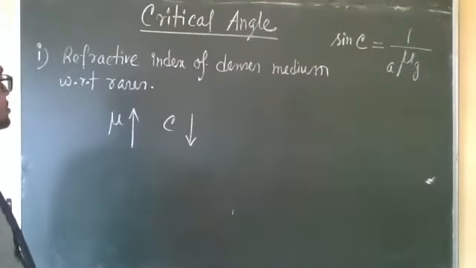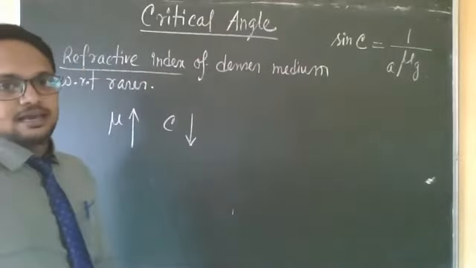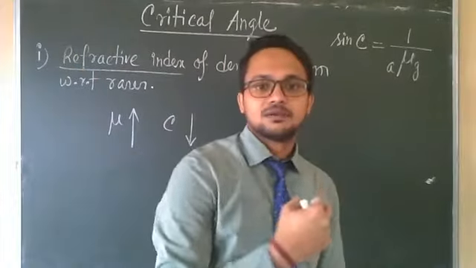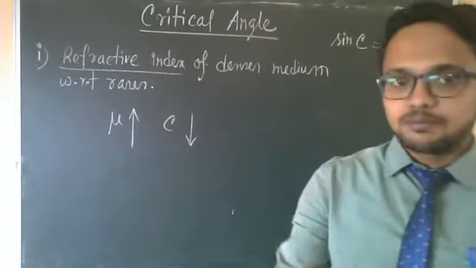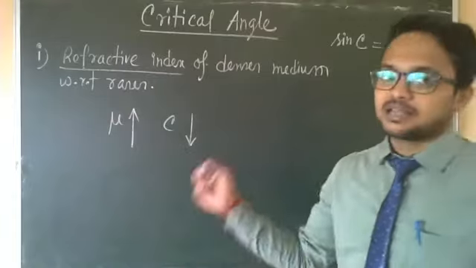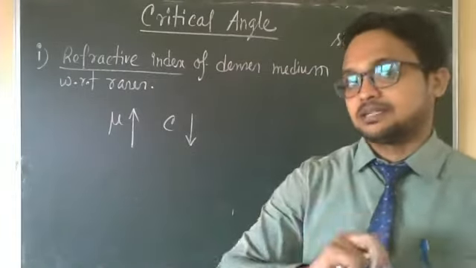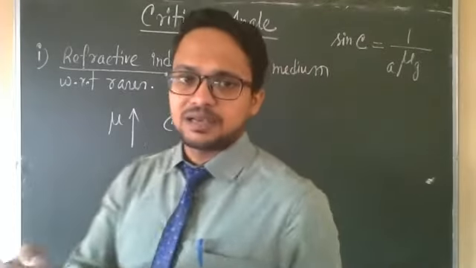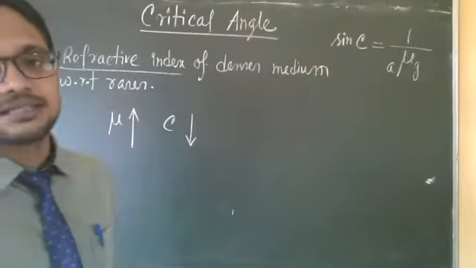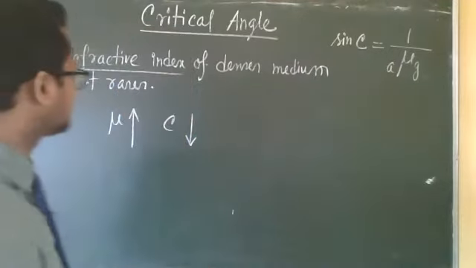Now I had already told that whenever you get this point, refractive index, another point will automatically come. Which one? That is wavelength or color of light. And a third point will also come, that is temperature, because refractive index depends on temperature. At the beginning of class I told that if temperature increases, refractive index will decrease.